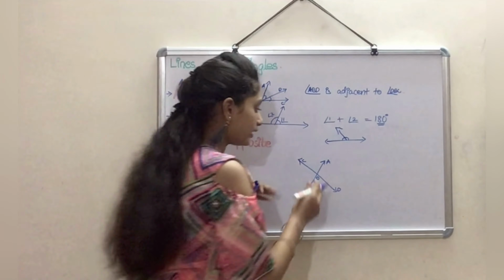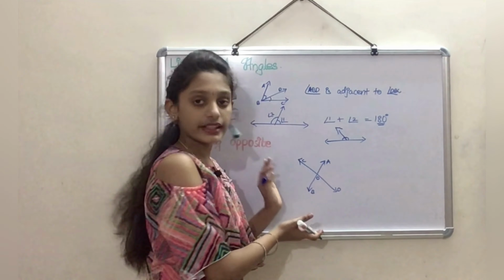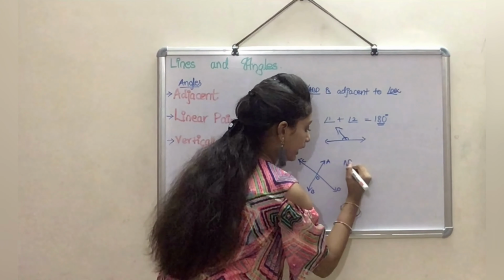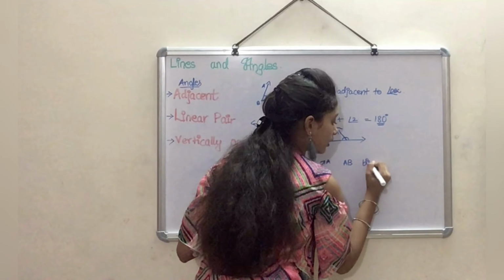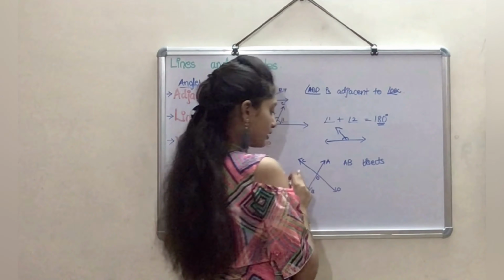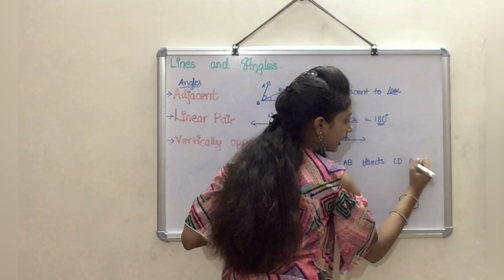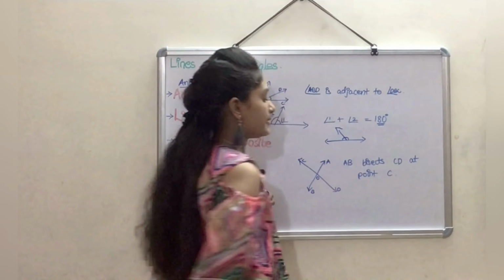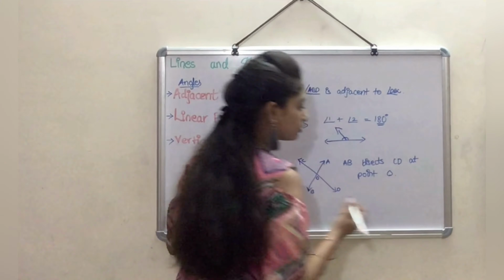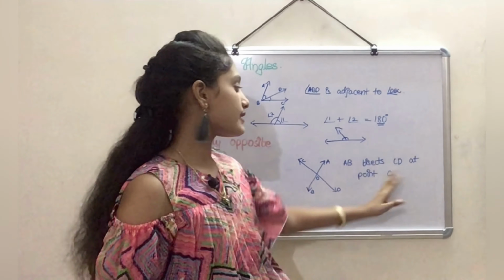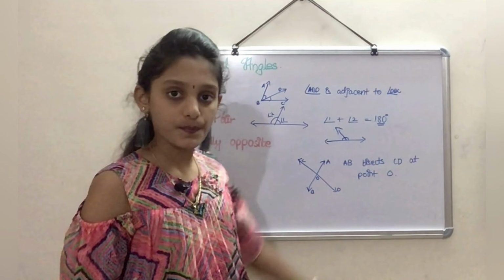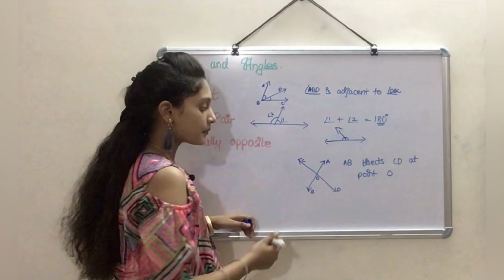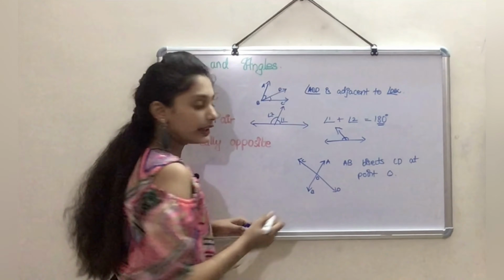Let's see what is given in this diagram. Let's imagine that AB bisects CD at point O. Sorry, it's O. So we can say that AB bisects CD at point O. So obviously AO will be equal to OB and OC will be equal to OD.